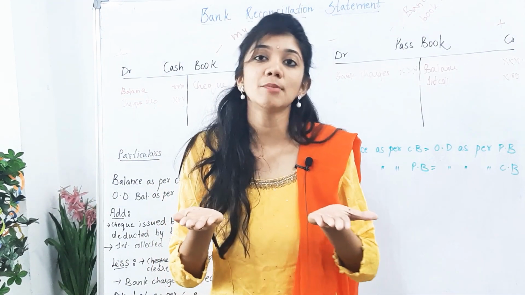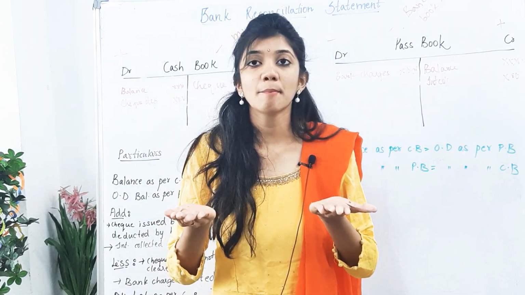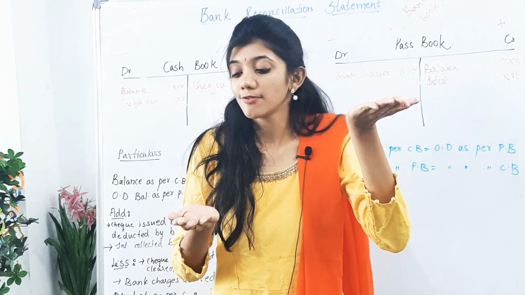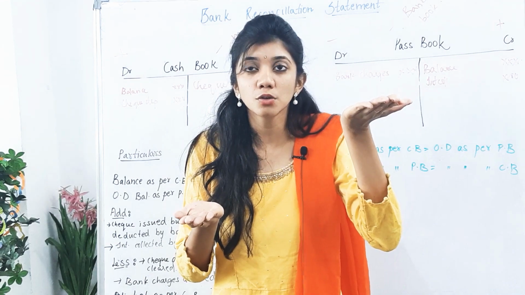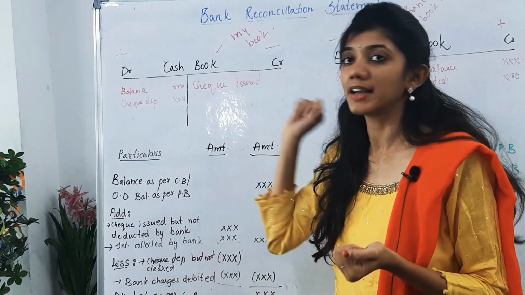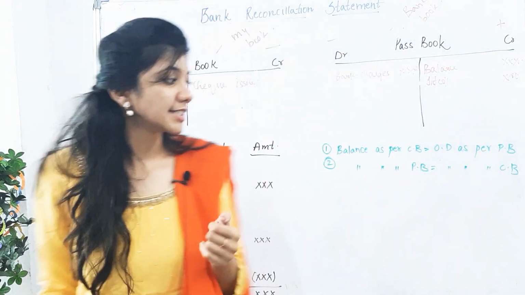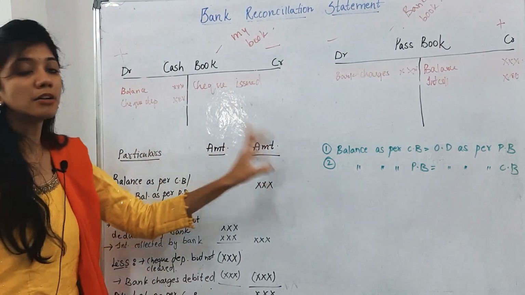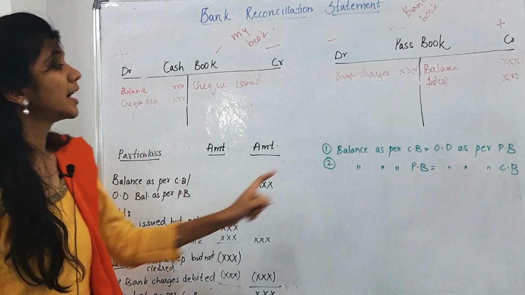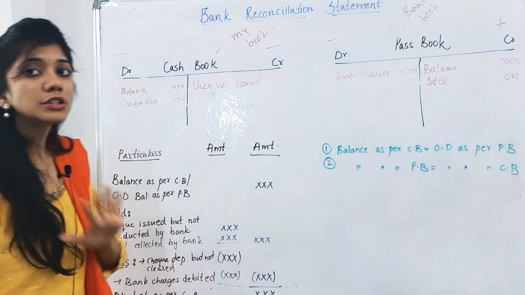Now interest collected by the bank. Interest collected by the bank means our account has been increased. Now we cannot control this. We can control only this. What should we do? We should increase. So add interest collected by bank. Okay. Now this is a format: particulars, amount. Balance as per cash book, and OD as per passbook, both are one and the same.